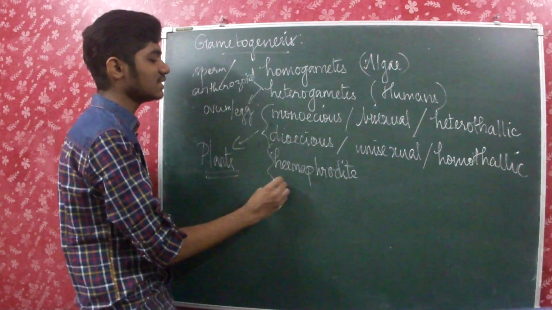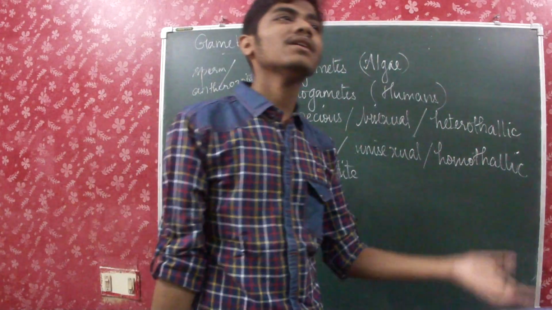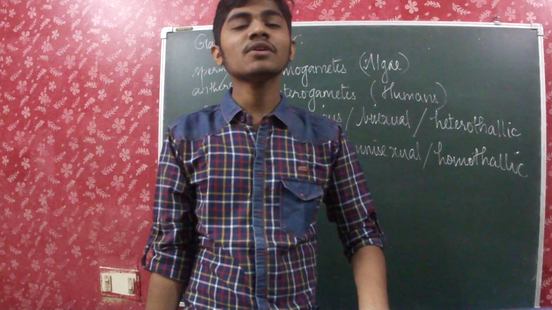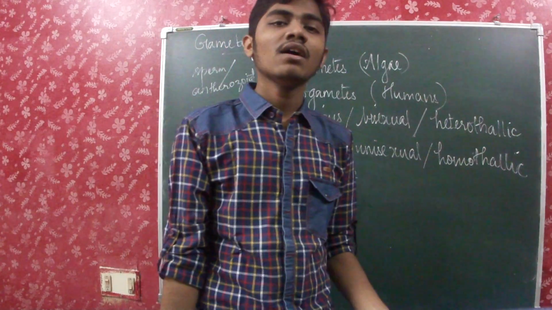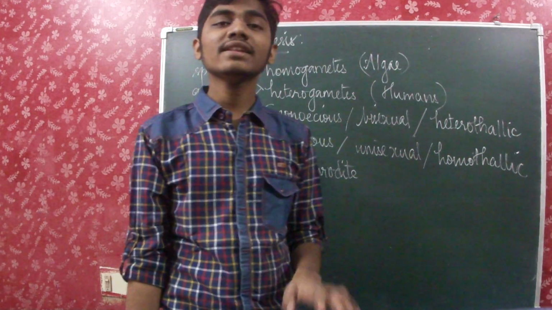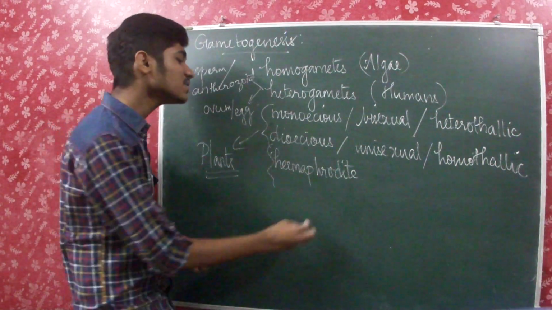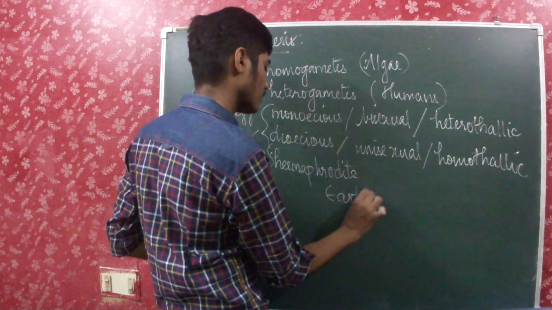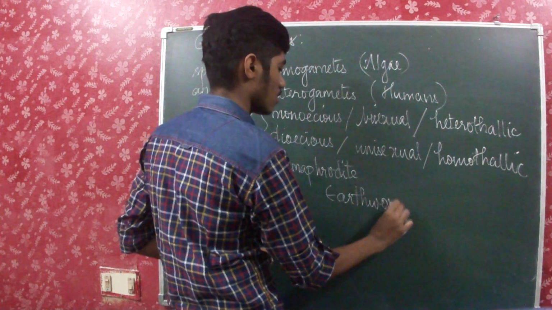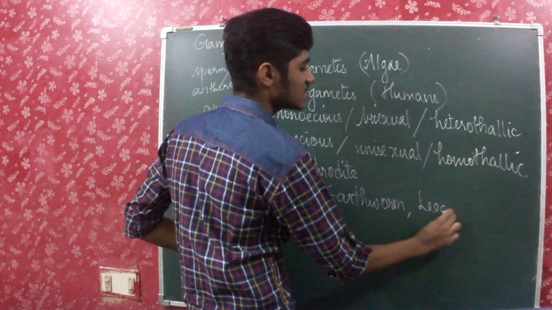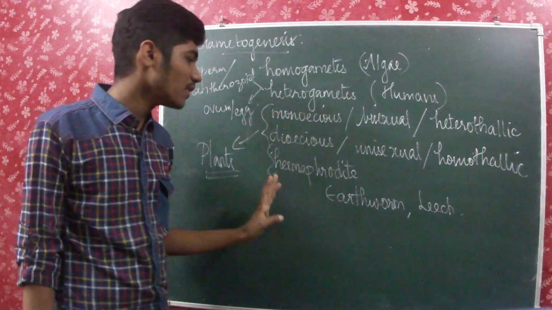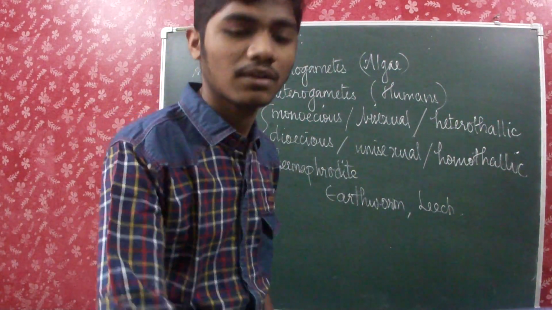And hermaphrodite is nothing but the organisms which produce both male and female gametes, and the examples for this are earthworm and leech. So these are the two famous examples for hermaphrodite.